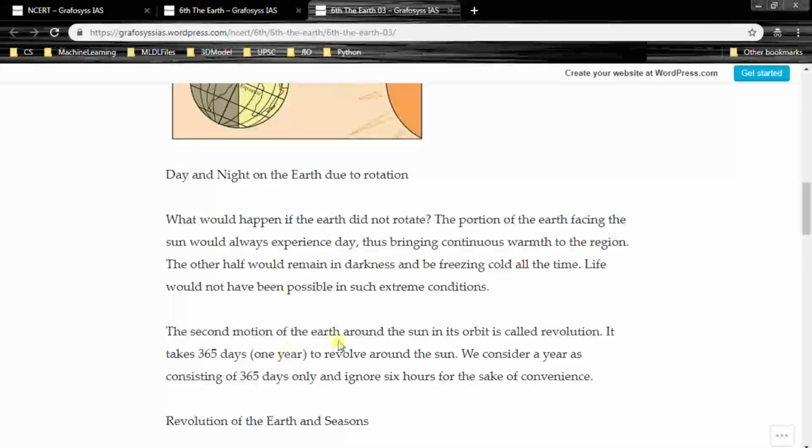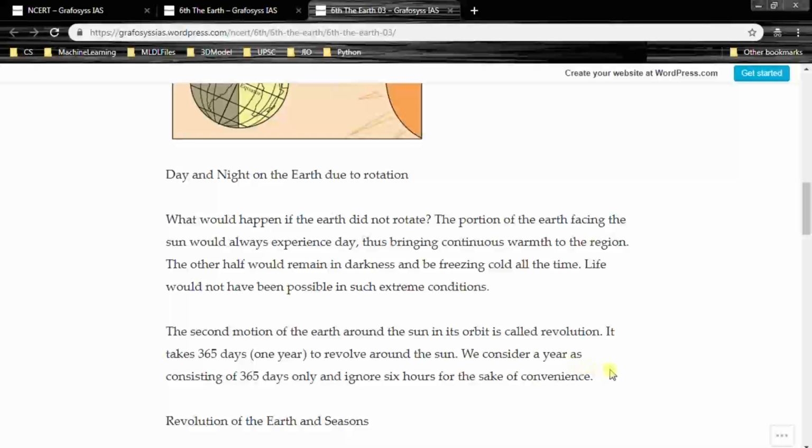The second motion of the Earth around the Sun in its orbit is called revolution. So till now we discussed about rotation. Now we are going to discuss about revolution. Revolution, it's around the Sun. It takes 365 days or 1 year to revolve around the Sun.